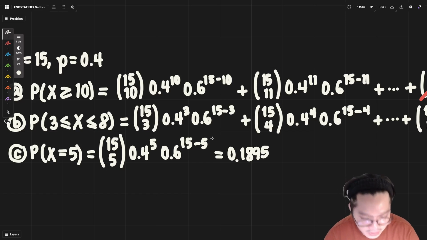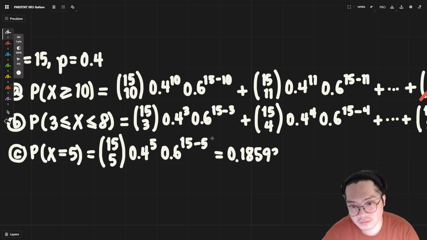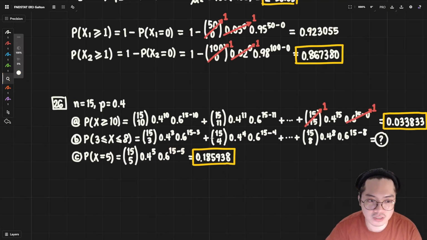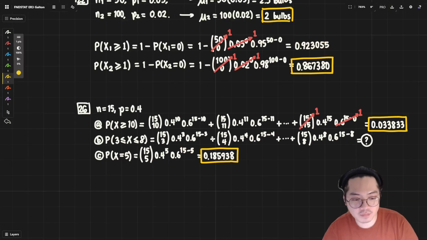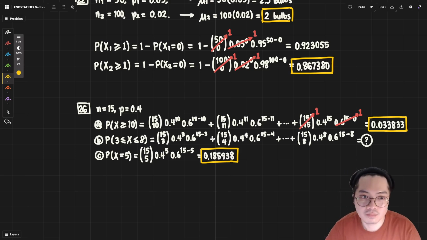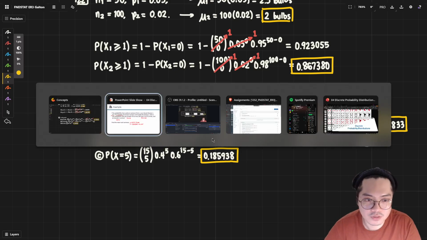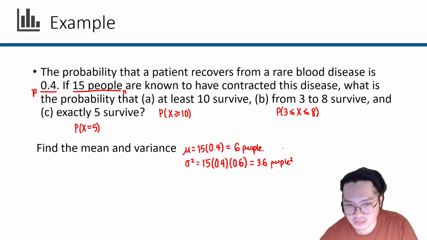185938. There you go. There's about an 18.5% chance of exactly 5 people surviving. It's not probable, but at the very least, it's more probable than more than 10 people surviving. Or sorry, at least 10 people surviving. Okay? That is your slide 26.